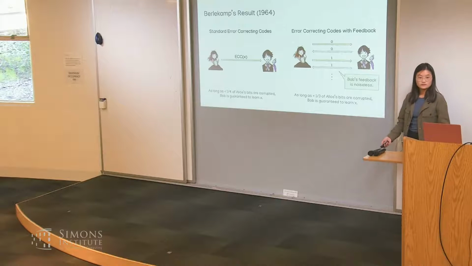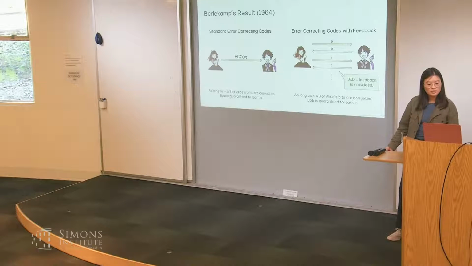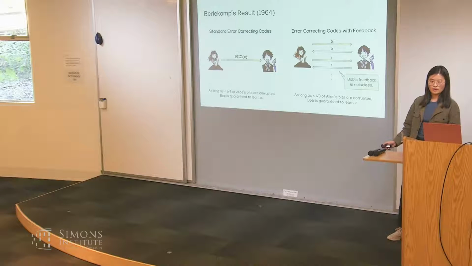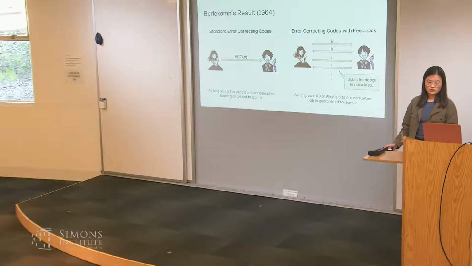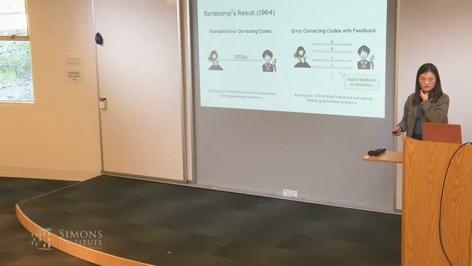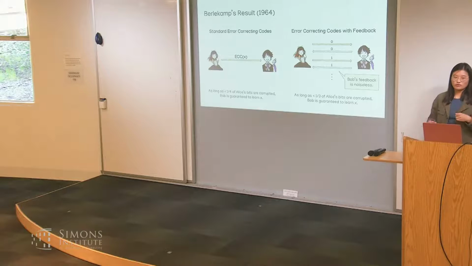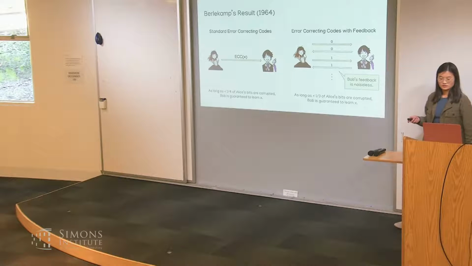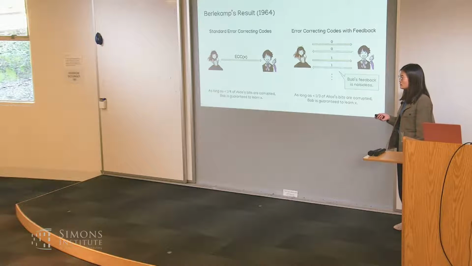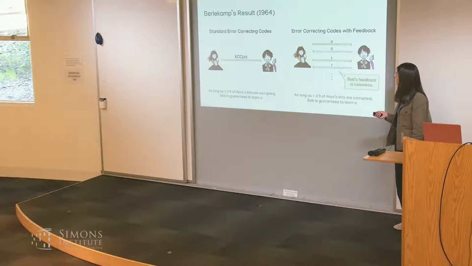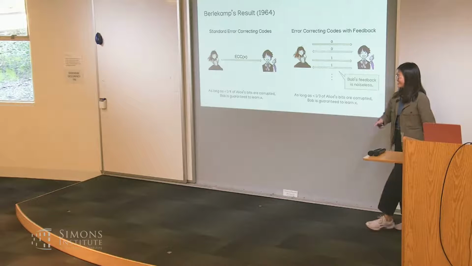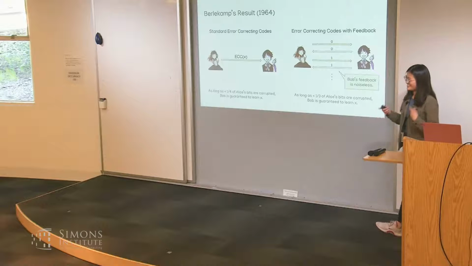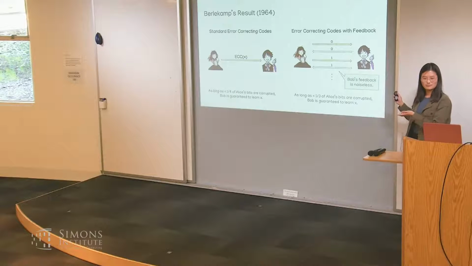For this result, I think you only need one round, right? For Berlekamp's result, do you have to get 1/3? I don't think so. I think you need to grow the number of rounds, and we'll show that also actually. But you can do better than 1/4 with just one round. In Berlekamp's result, is there a bound on how much Bob can talk, or is Bob allowed to? Yes, that's a great question. Let's go to the next slide and then we'll see that. Any other questions about the model before we do that?